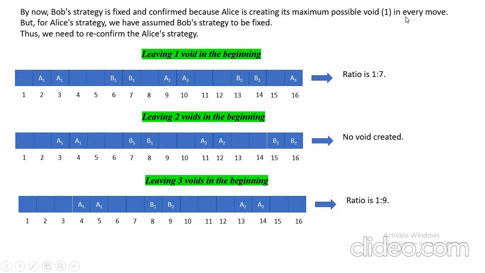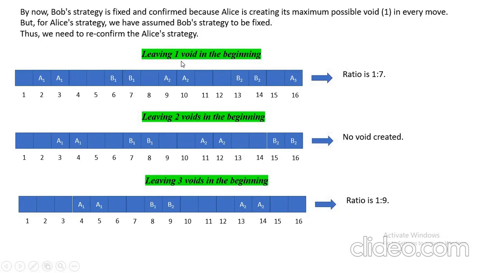What is the maximum possible void Alice can create in 1 move? It is 1, and it is creating that. But for Alice's strategy, we have assumed Bob's strategy to be fixed. Thus, we need to reconfirm Alice's strategy. Now, Bob's strategy is fixed: Bob will leave 2 voids after Alice styles. That will compulsorily be filled by someone.